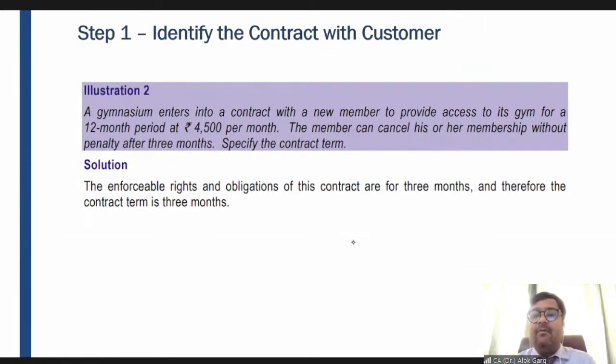Priya is asking, sir, if someone has the ability but not the intent to pay, or has the intent but not the ability to pay, then in both cases the collectibility criteria doesn't meet, right? Yes, Priya, you are absolutely right, right?